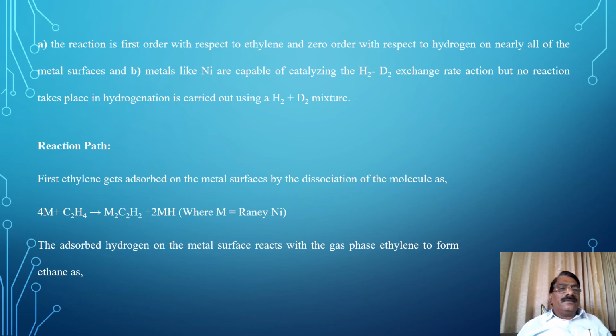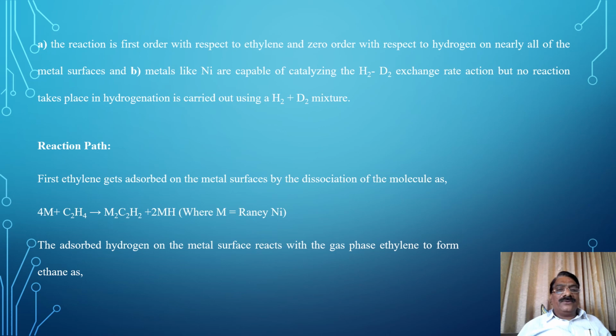Reaction path. First, ethylene gets adsorbed on the metal surface by dissociation of the molecule, as metal plus ethylene gives the metal ethylene complex plus metal hydride. Here M represents nickel.